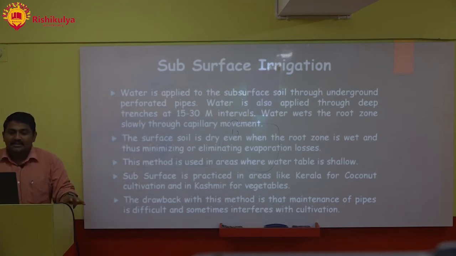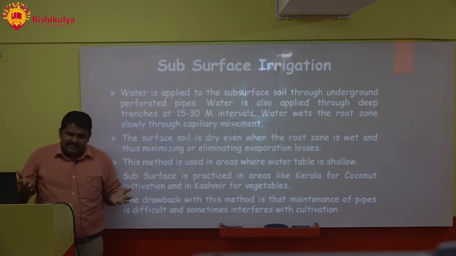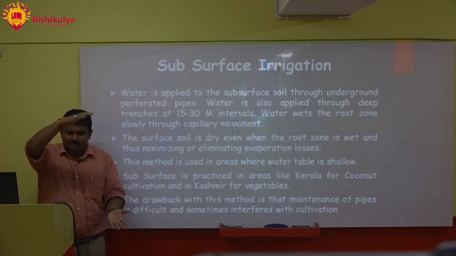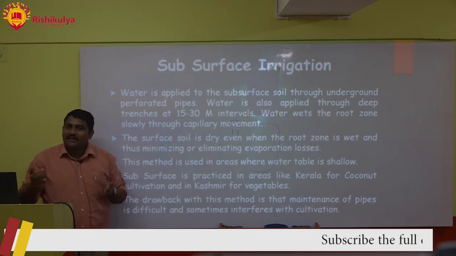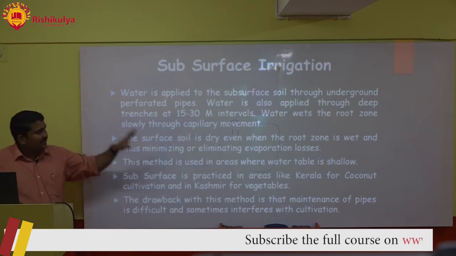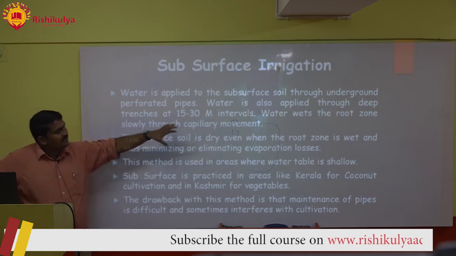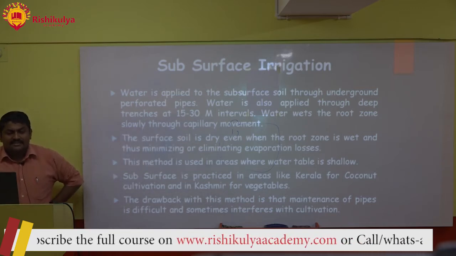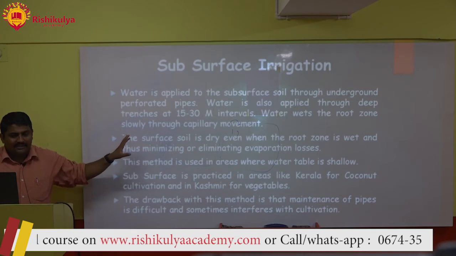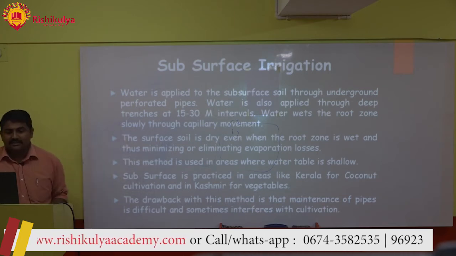This method is used in areas where the water table is shallow. Where there is a lot of water, where the water table is very near the top, there you need not worry, but still you need to worry nowadays because water is a very limited resource. But it is very important in those areas where the water table is shallow. Subsurface is practiced in areas like Kerala for coconut cultivation and in Kashmir for vegetables.